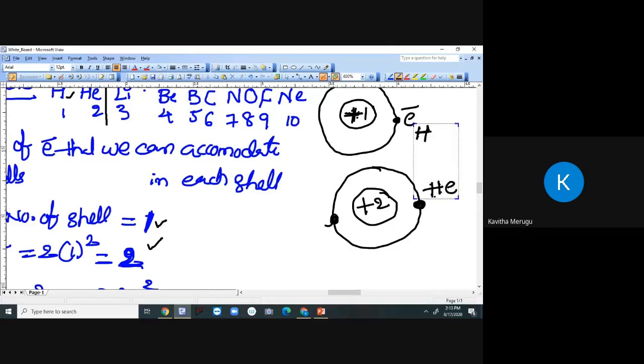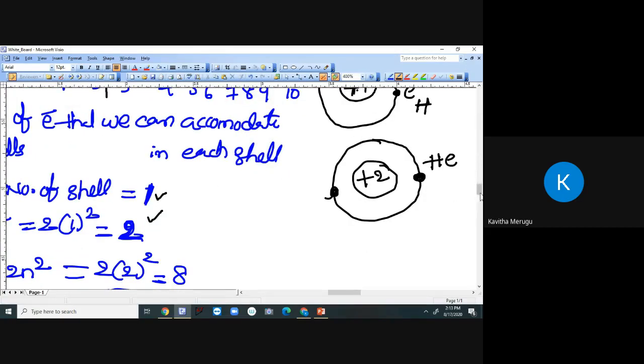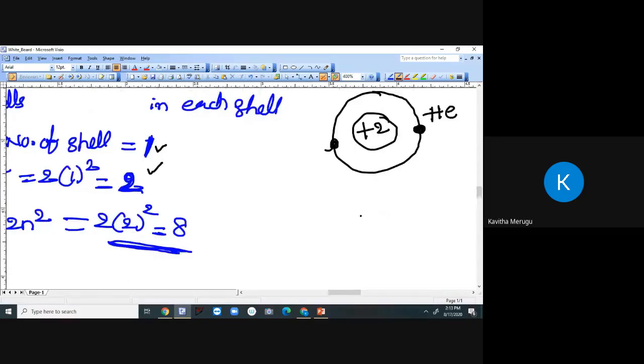Can we estimate the atomic structure for lithium now? Yes, it is simple, because if you know the number of shells and their corresponding maximum number of electrons, it is easy.